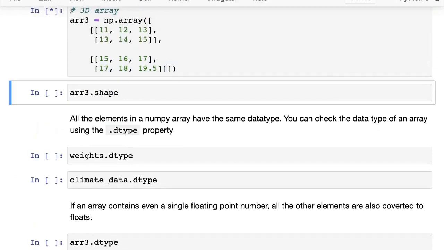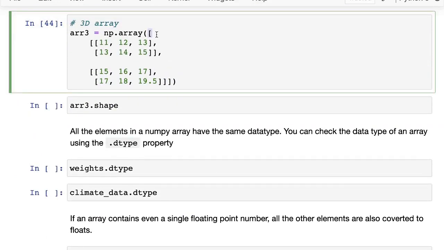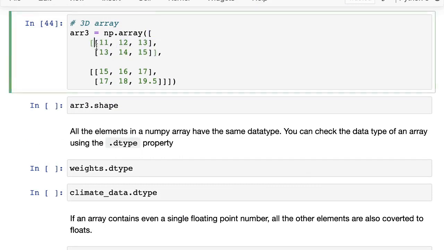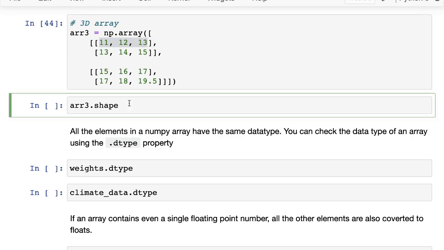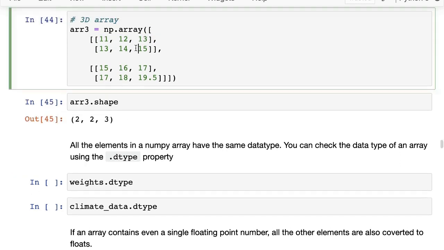And to guess the shape, let's try and guess the shape here. We look at the outermost bracket, and we say, okay, in the outermost list there are 2 elements. So the first element is 2. Then in every inner list, there are 2 elements again. So the second element is also 2. And then inside those, you have 3 elements, right? So the third element is 3 for the shape. Hence the shape is 2 by 2 by 3.